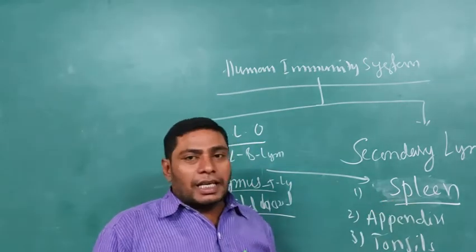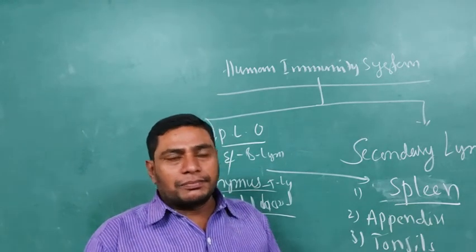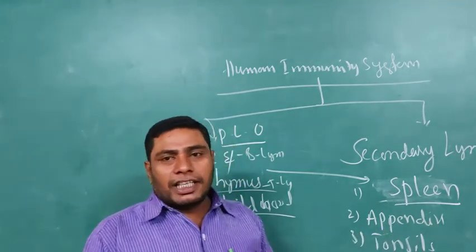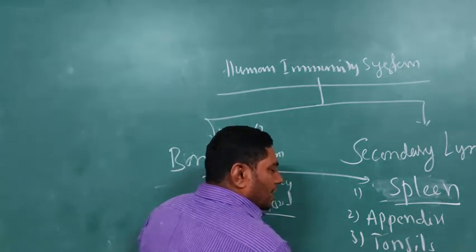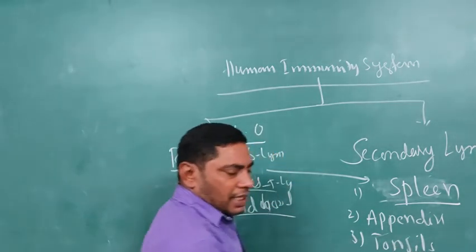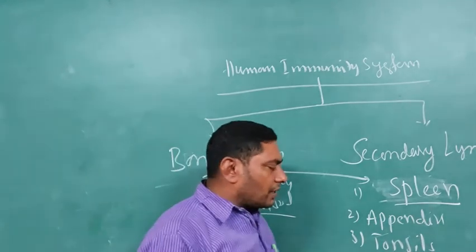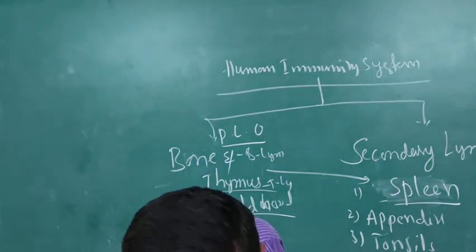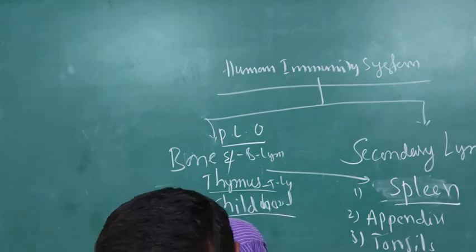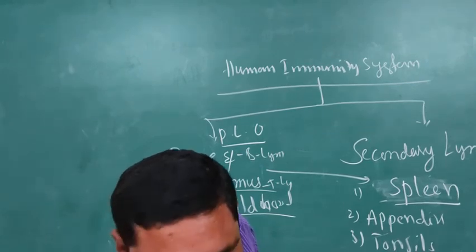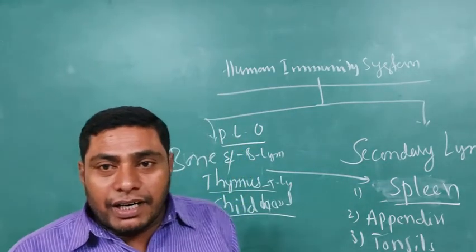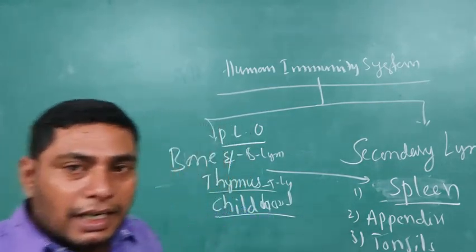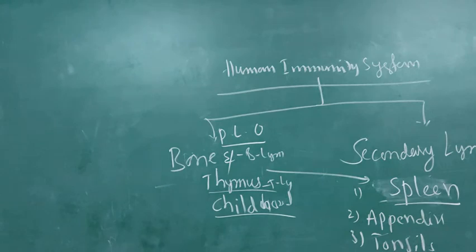And here the spleen is a blood purifier. The terminal part of the appendix, the tonsils, as well as the Peyer's patches of the small intestine, these are all secondary lymphoid organs.